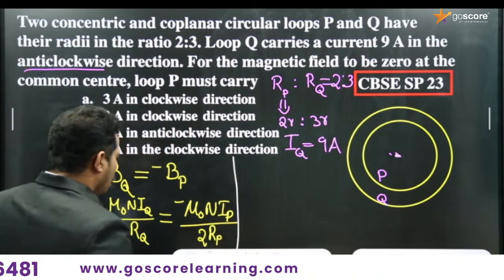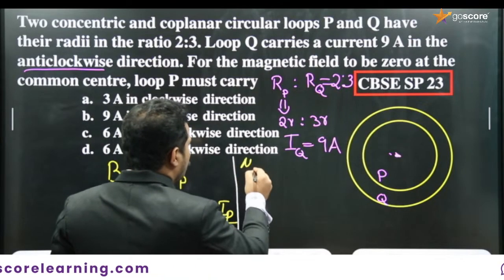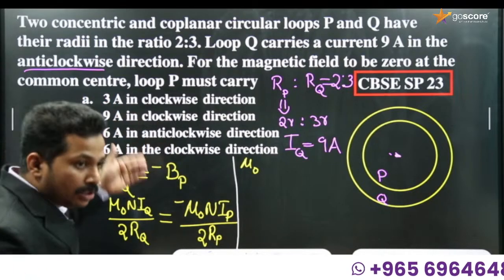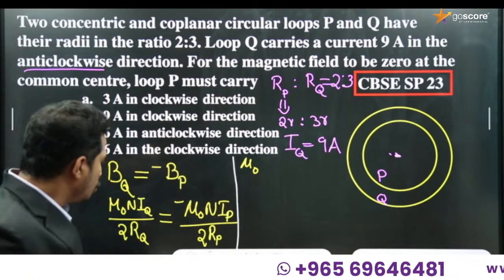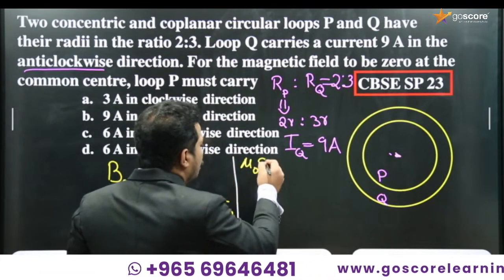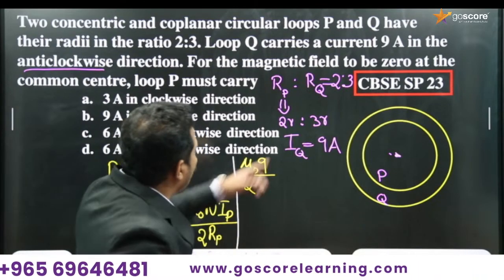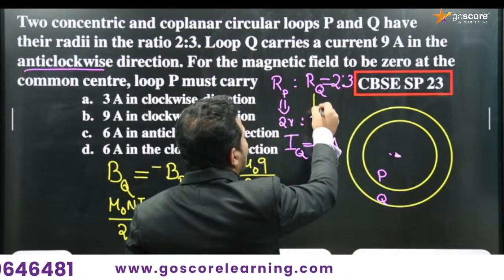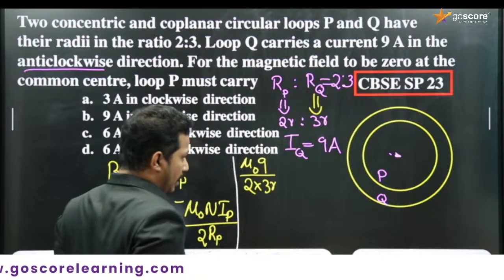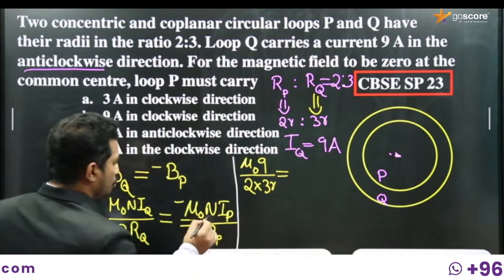What is N here? N means the number of turns. There is no number of turns mentioned in this question, so we can take it as 1. So mu 0 into 1 is mu 0 itself. iQ is given as 9 ampere, divided by 2 into RQ. What is RQ? RQ is 3R, right? So it is 3R, equal to mu 0, again with a negative sign.